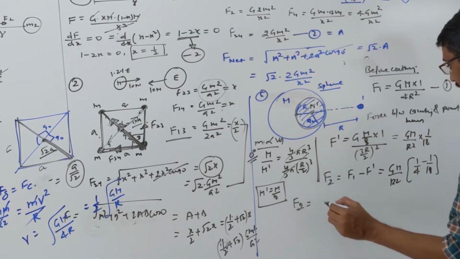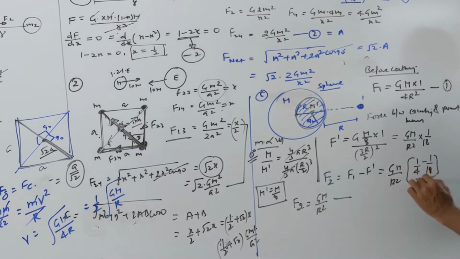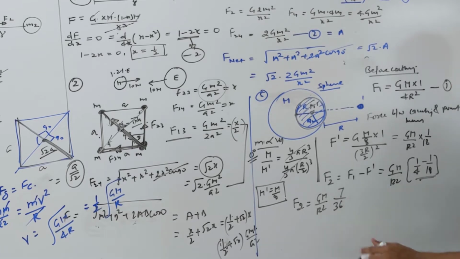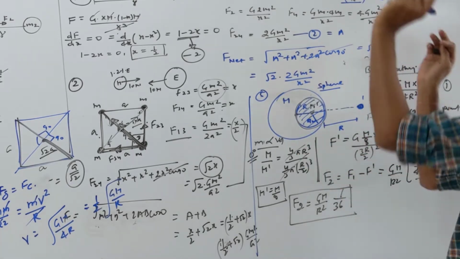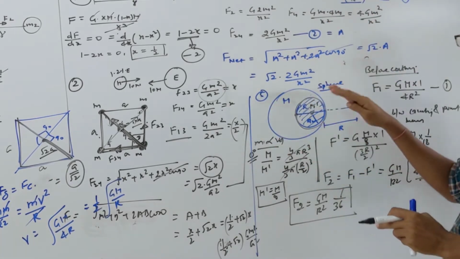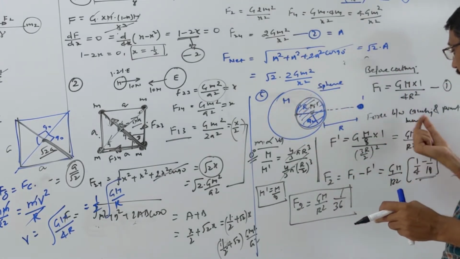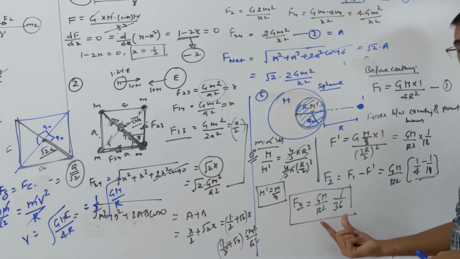So how much does F2 come to? Let's calculate. F2 will be GM by R square, and suppose you take 36 as LCM, then 4 goes 9 times, 18 goes 2 times, so it becomes 7 by 36. This is your F2, correct? This F2 is the force due to the remaining part. So what we did: we calculated initially the total force, supposing the complete sphere was there, then we calculated the force due to the removed part. The force due to the remaining part is the total force minus the removed part, and we found F2.